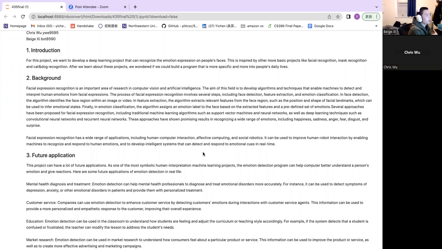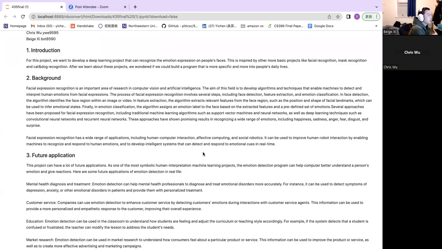Facial expression recognition is an important area of research in computer vision and artificial intelligence. The aim of this field is to develop algorithms and techniques that enable machines to detect and interpret human emotions from facial expressions. The process of facial expression recognition involves several steps, including face detection, feature extraction, and emotion classification.